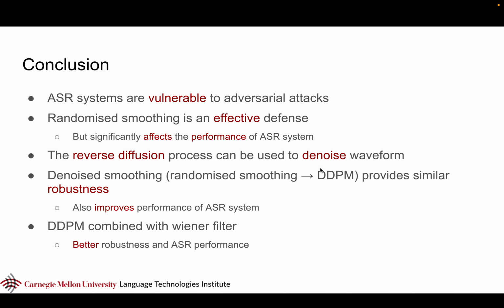So to conclude, ASR systems are vulnerable to adversarial attacks. Randomized smoothing is effective, but it significantly affects the performance. Denoised smoothing is a good thing, and we can use DDPM, and DDPM combined with the Wiener filter provides good robustness and even better ASR performance.